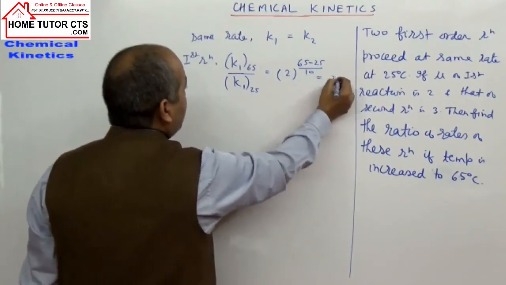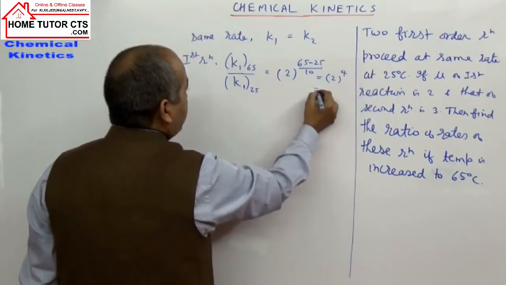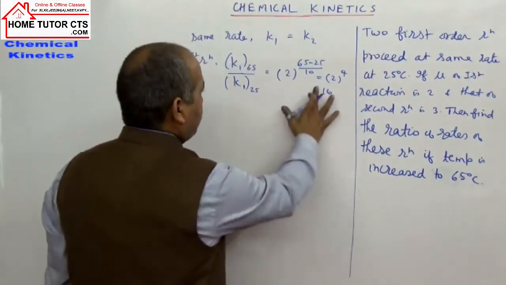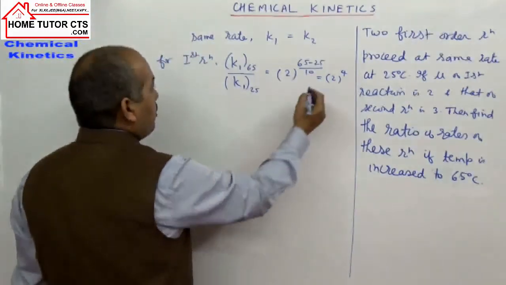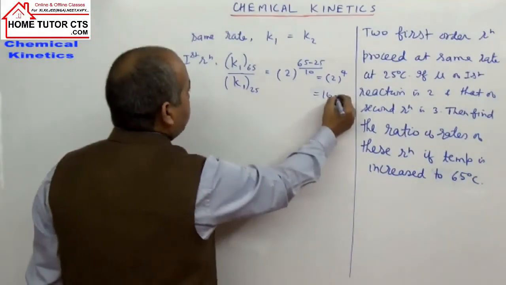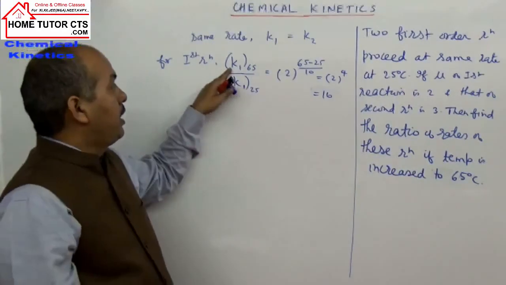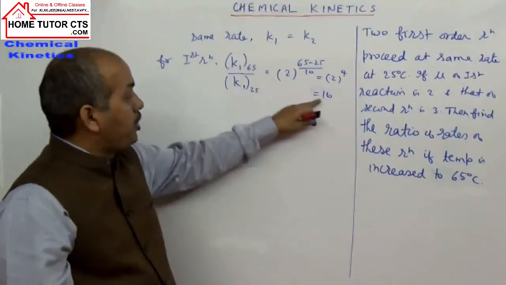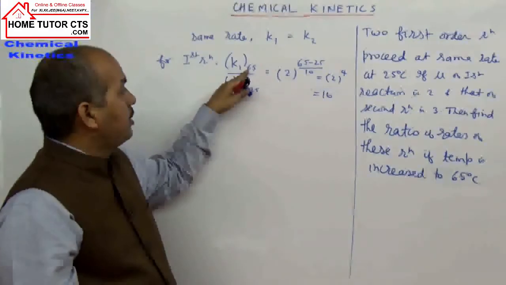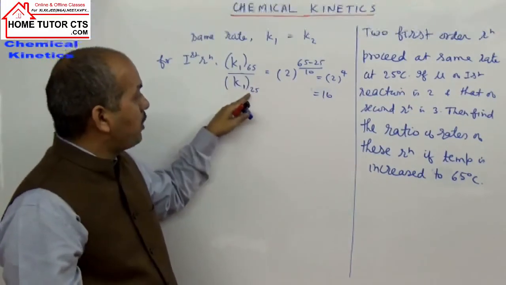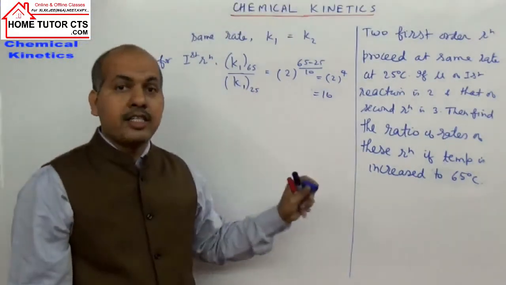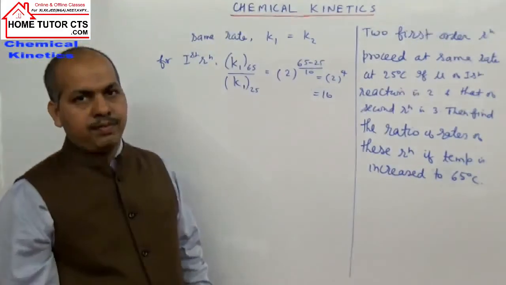That ratio will be how much? 2 to power 4, or 16 times. On solving, the ratio becomes 16 times. So K1 will be 16 times more at 65 degrees Celsius compared to K1 at 25 degrees Celsius for the first reaction.